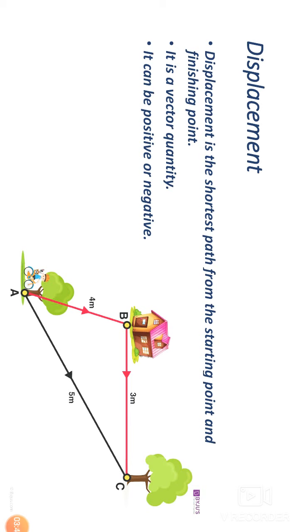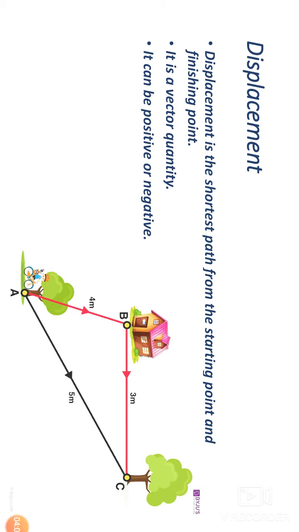So you tell me what will be the displacement in this and what will be the distance. Here distance will be the actual path traveled by him. If he goes from point A to point B to point C, then his distance will be 4 meter plus 3 meter, 7 meters.